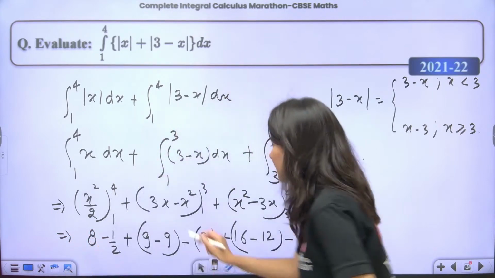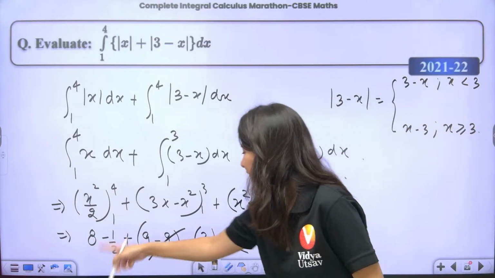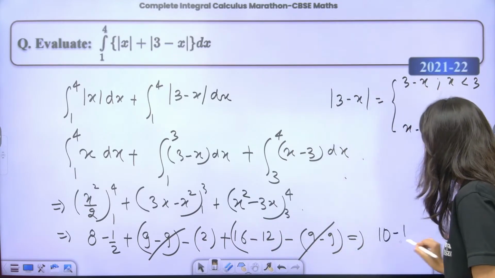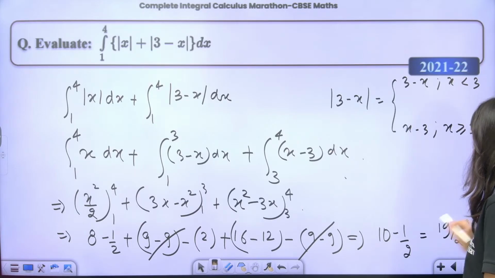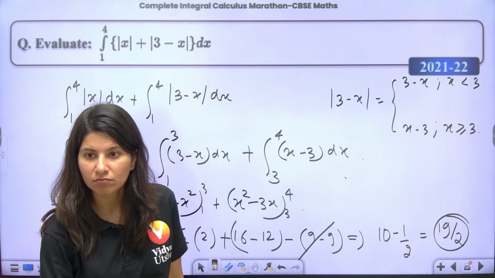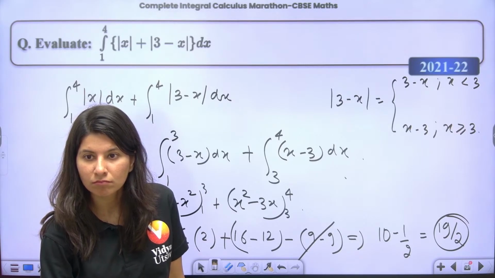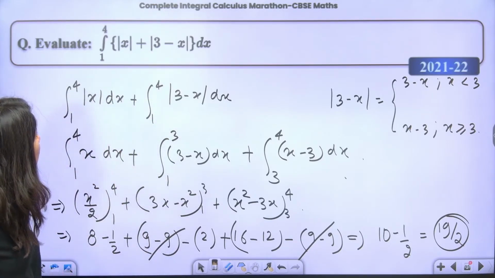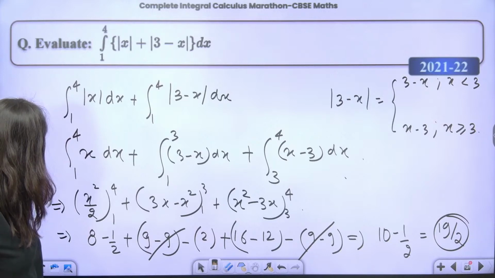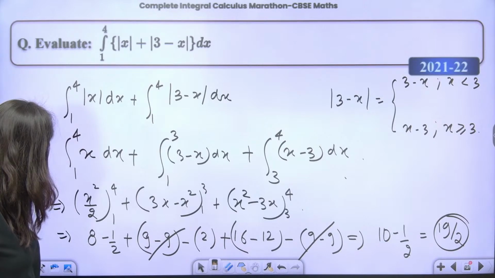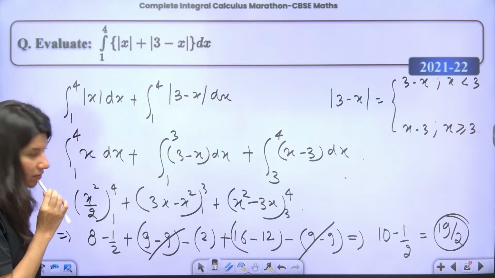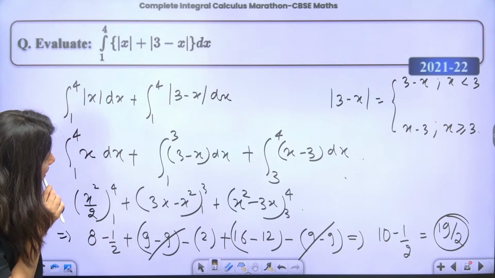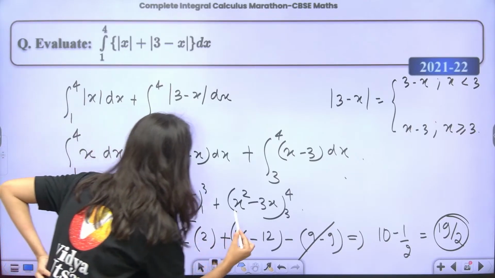So the final answer, can anybody tell me? Let me redo this: I forgot the upon 2, sorry.